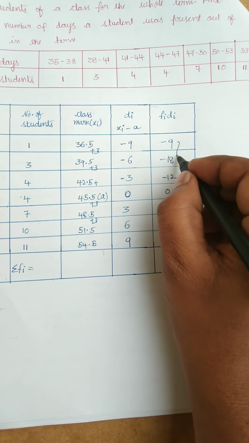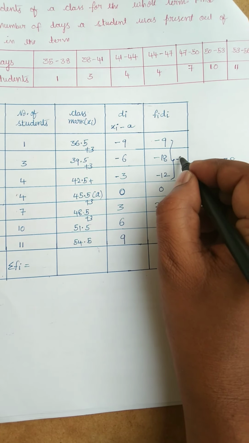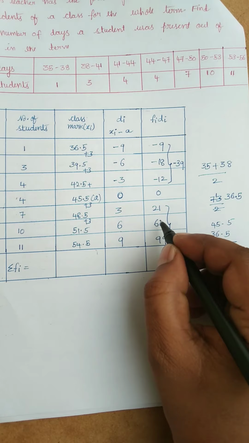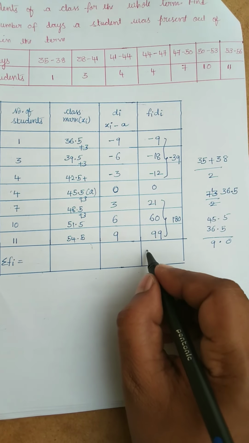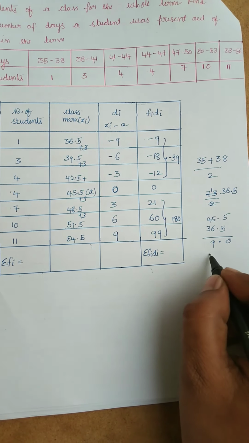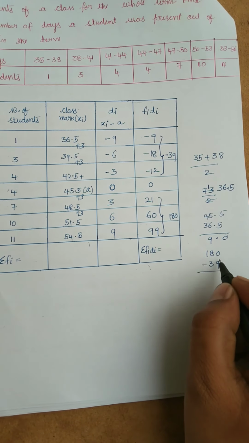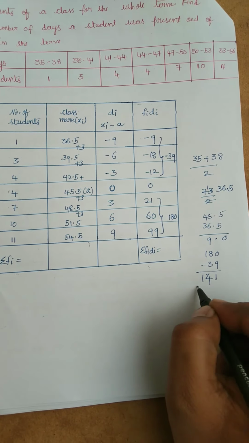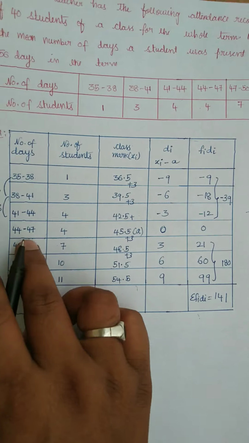So first let us add all negative values. 18 plus 12 is 30, 30 plus 9 is 39. This is minus 39. This is 100, 120, 180. So we have to add, sigma Fi Di, right? So from 180 you subtract 39. That is 141. Sigma Fi Di value is 141.